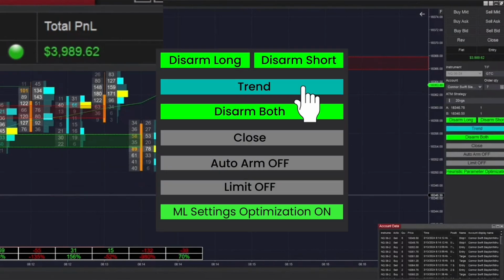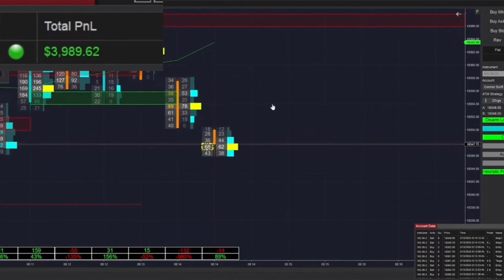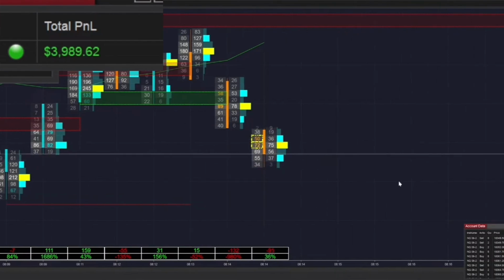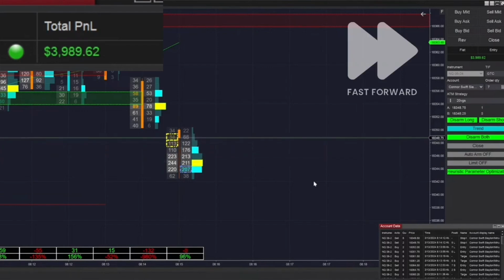We are going to switch to trend mode to try and take advantage of what seems to be a downturn. We broke out of this range here, and we're now going to likely continue downward. And if not, we should be okay though. So guys, the aggregated quotes option is going to be able to be disabled on the login screen of Rithmic.